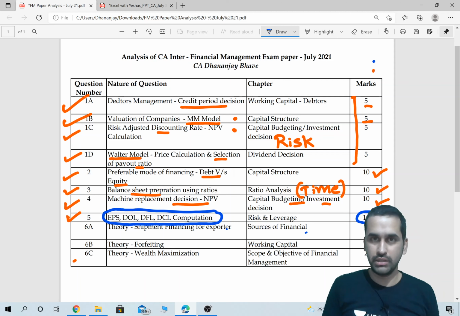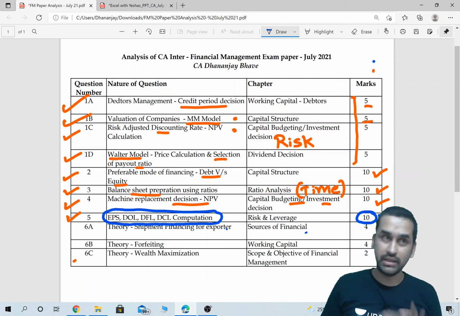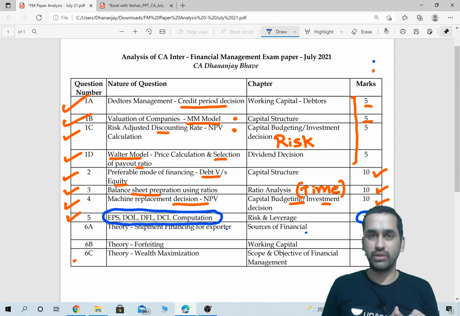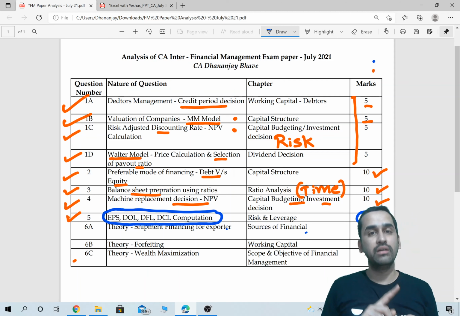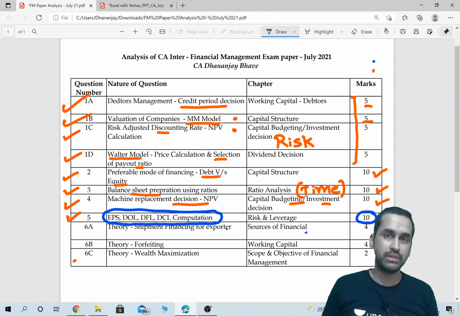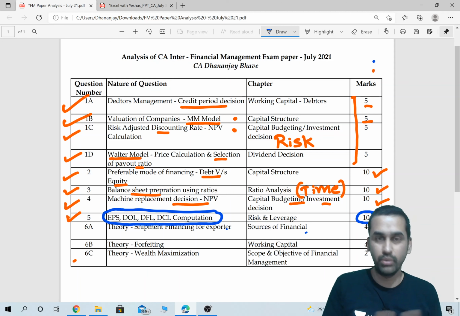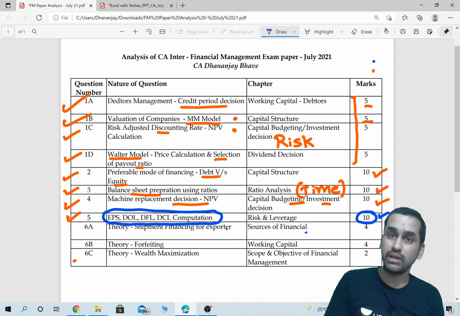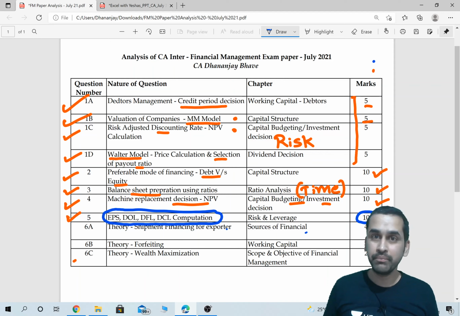In the first 15 minutes, when the question paper is with you, please identify the nature of the question. One thing that you all do, I know, is easy question, difficult question. This categorization you do, but you have to do one more. Is it a less time consuming question or a more time consuming question? Many times what happens, they'll give a very easy question and you're tempted to solve it because you know you can do it, but it's a very lengthy question. And once you start, once half of the answer is done, you will realize that so much time is spent on one sum, but you can't leave it because it's an easy question to you.